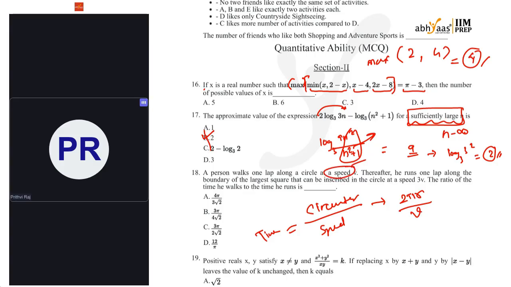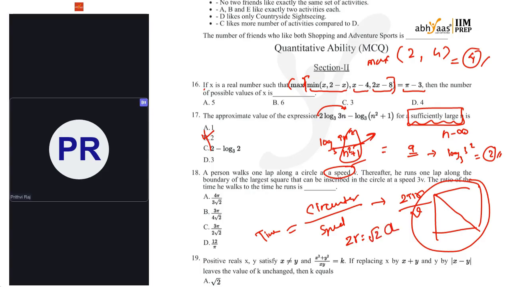And next, the largest square inscribed in the circle. Largest square means 2r will be equal to the diagonal of the square. The diagonal of the square is root 2 a, where a is the side of the square.